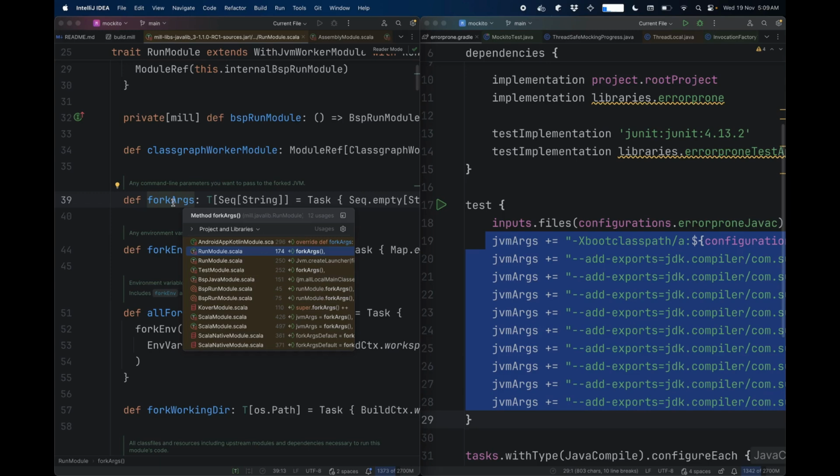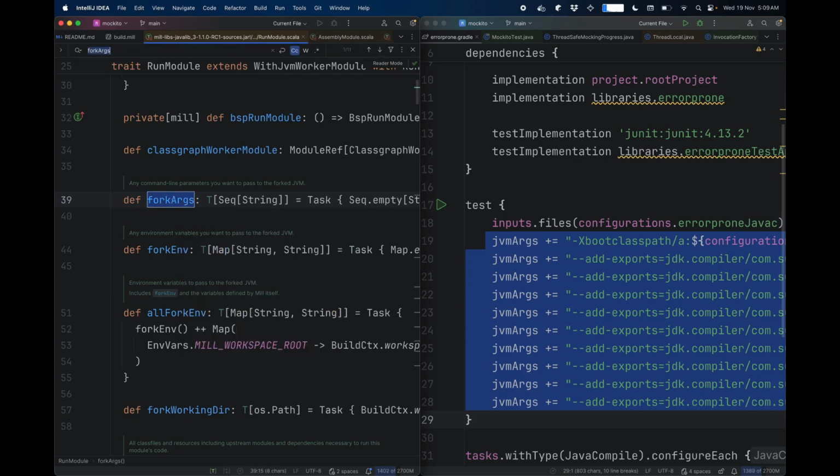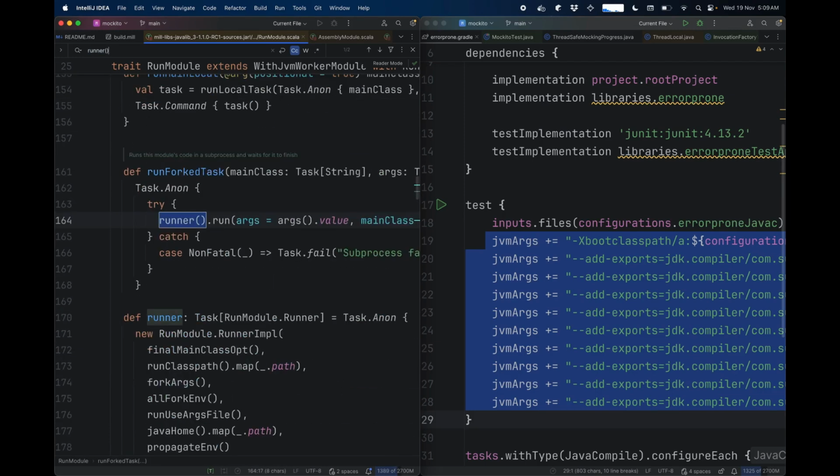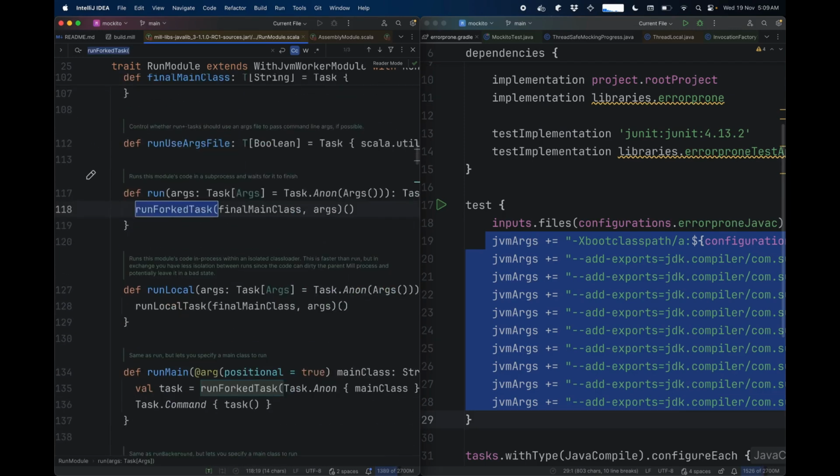So even if you didn't know what fork args did, even if the documentation was out of date or incomplete, even if ChatGPT was hallucinating and not giving you a good answer, you can just navigate around the coding IDE to figure out what's going on. Like fork args gets used in runner, gets used in run background and run forked, run fork gets used in run. So again, this is what you do day to day, every day in application code.